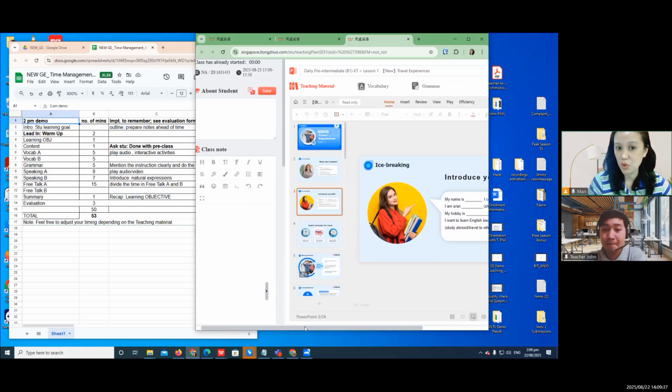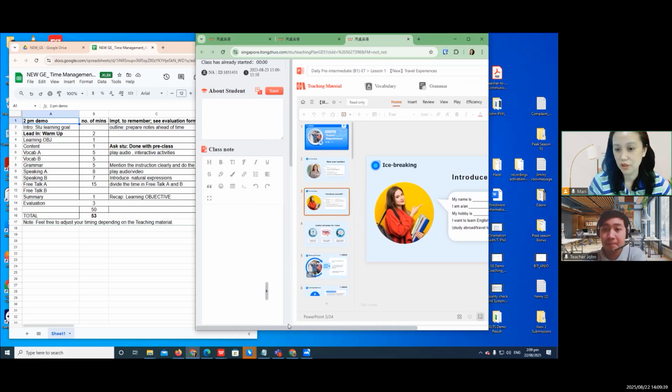So as the student introduces himself or herself, you will type something here. So name, hobbies, and so on. Same as IELTS. So it's part of the warm-up, but there's really a warm-up part, which is slide number 5. So if you can see here, lead-in, warm-up, it's all together.